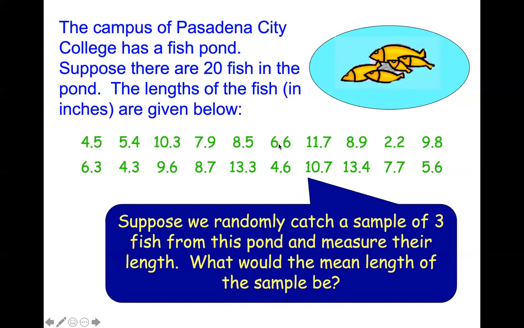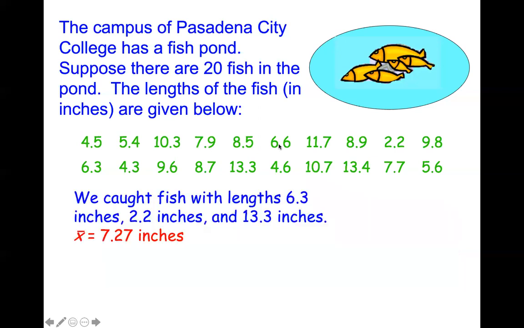Good guessing. Now, let's say we grab 3 fish at a time and we collect a sample. This is the first sample we get. We got the 6.3, we got the 2.2, and the 13.3. We happen to catch these fish. This sample mean is 7.27.